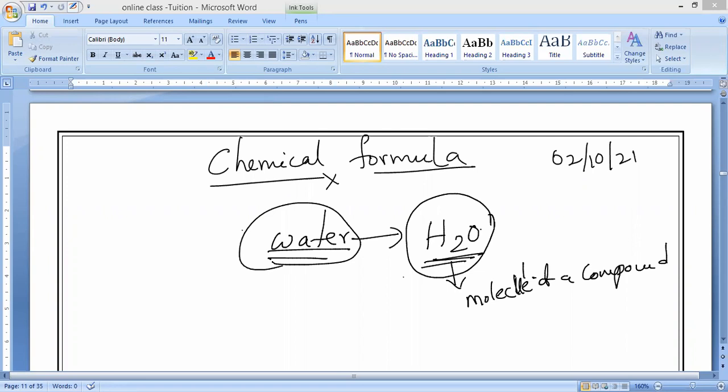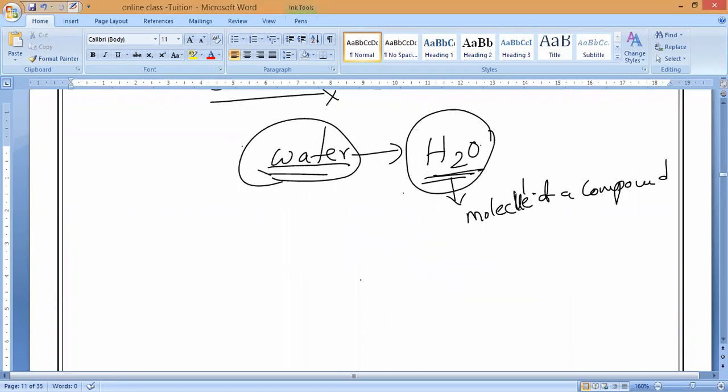If I say the formula in the form of words, we have two disadvantages. What are they? Sir, we can't find the molecules of the compound, what kind of molecules are present inside the compound, and we can't understand the number of various atoms present inside.